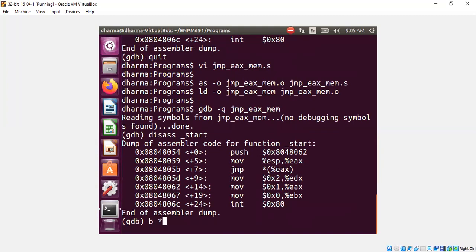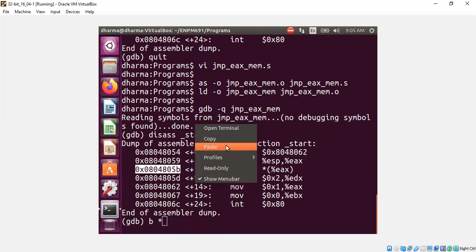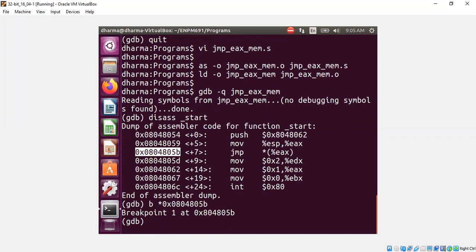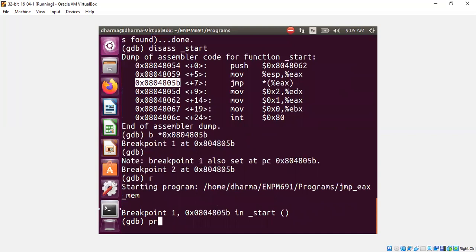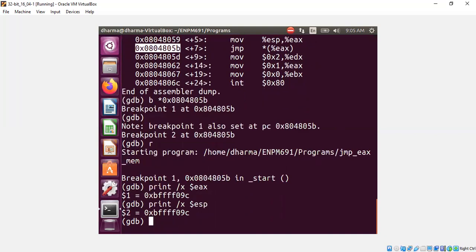Let me put a breakpoint at this location, and we will continue. Run, and print EAX. EAX will have the top of the stack, and ESP is also the top of the stack.